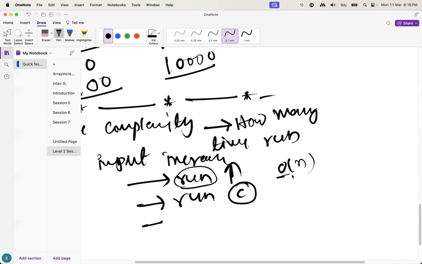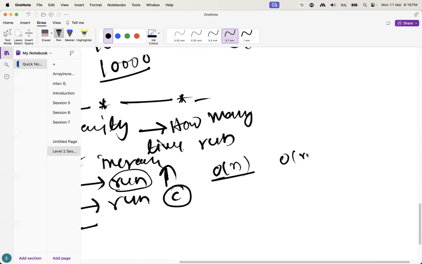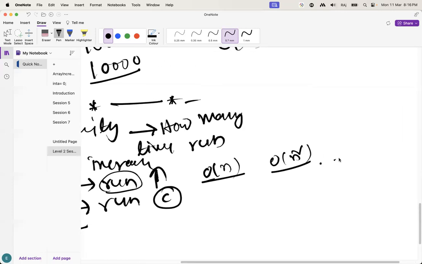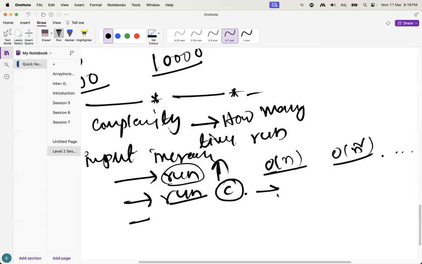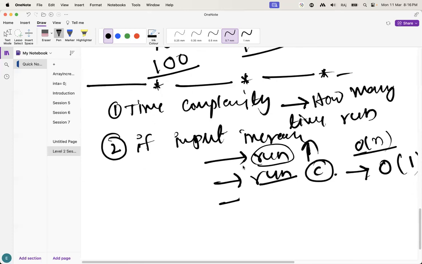Linear time we take as O of n, or otherwise O of n square, like that. If the input size increases but the running time is constant, the time complexity is O of 1. The same applies to space complexity.